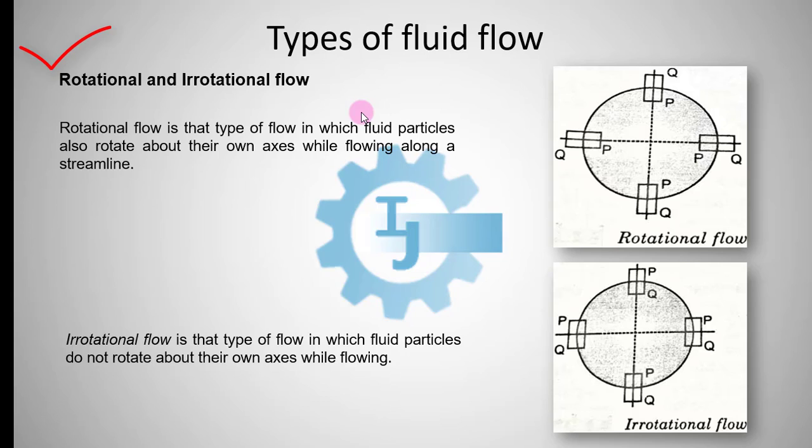For example, water flows down a drain in a counterclockwise direction in the northern hemisphere and in the clockwise direction in the southern hemisphere. That is because of the rotation of the individual water molecules combined with the acceleration due to gravity. But in case of water flow over a dam, in which the water flows straight down and rotation does not have an effect, the flow is irrotational.